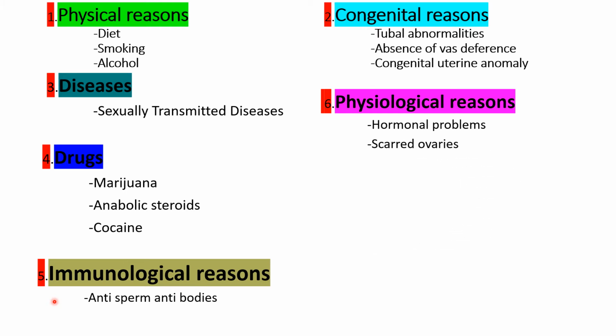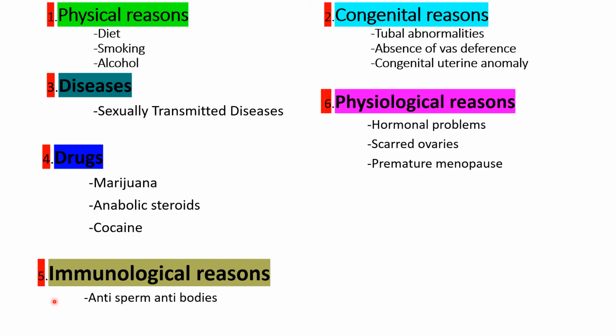The second reason is scarred ovaries, meaning physical damage occurs to the ovaries, referred to as scarred ovaries. In such cases also the ovaries are unable to produce the egg. Another reason is premature menopause.